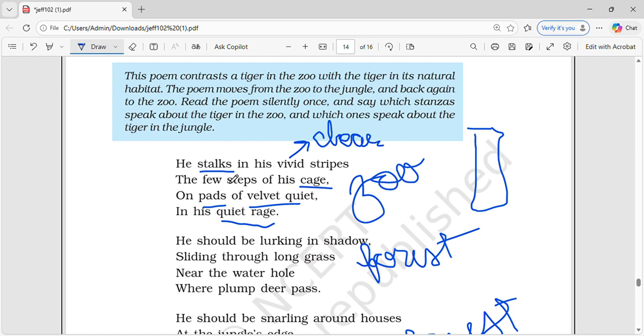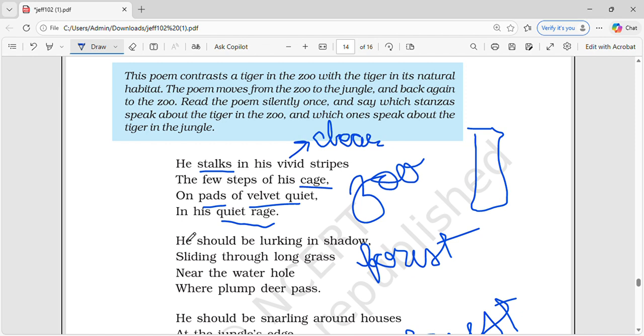So basically, he is in that cage and people are staring at him, and basically he doesn't want to be here. So obviously there will be the silent anger that would be going in his mind. So let me just tell you that he stalks obviously in his clear vivid stripes.